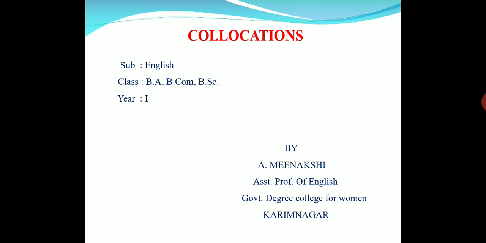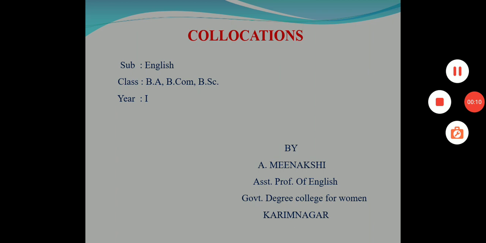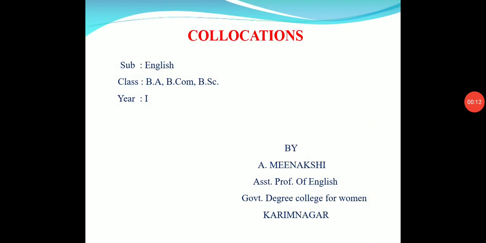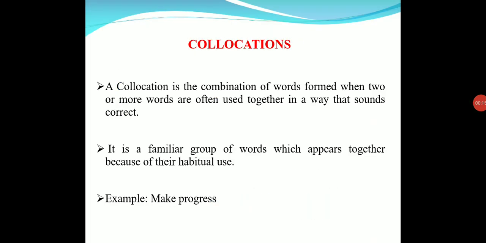Today's topic is collocations. A collocation is the combination of words formed when two or more words are often used together in a way that sounds correct. That means a group of words go together to give a common meaning. A collocation is a familiar group of words which appear together because of their habitual use.